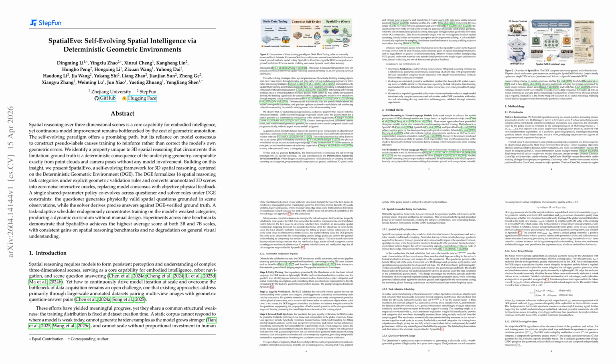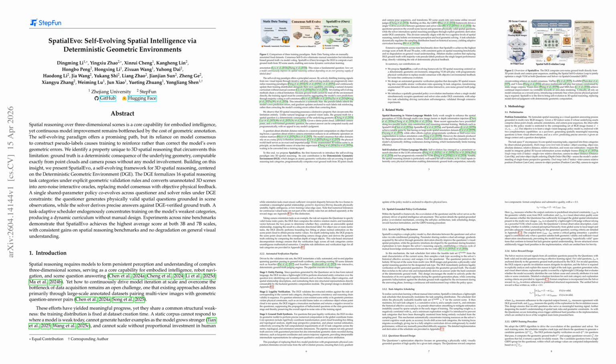As questioner, it emits grounded spatial questions under strict validity constraints. As solver, it answers or explains invalidation reasons using DGE outputs. A lightweight, task-adaptive scheduler reweights sampling by historical accuracy, creating an endogenous curriculum that concentrates training on weak categories without manual design. Across 9 benchmarks, Spatial Evo attains the best mean performance at both 3B and 7B scales, reaching 51.1 and 54.7 average score, respectively, while preserving general visual capability on MMStar and real-world QA.